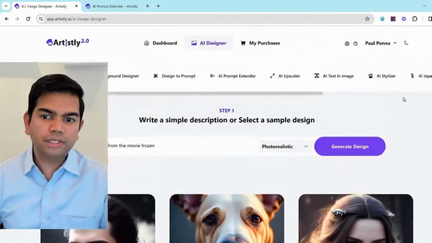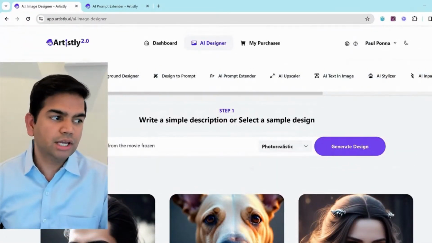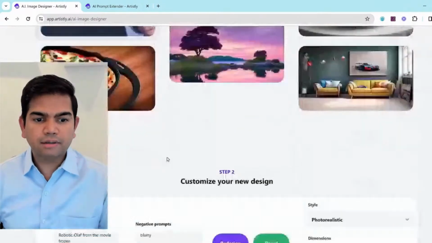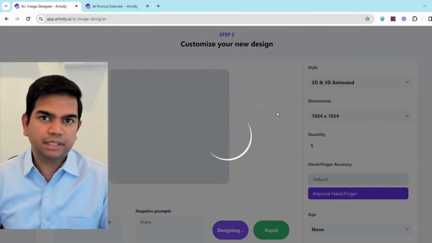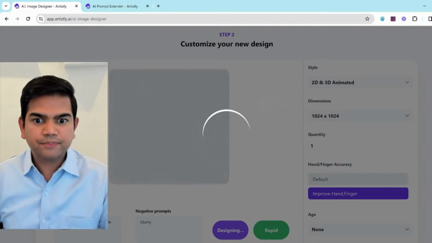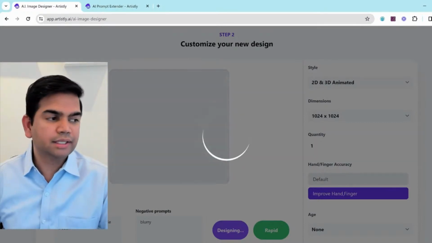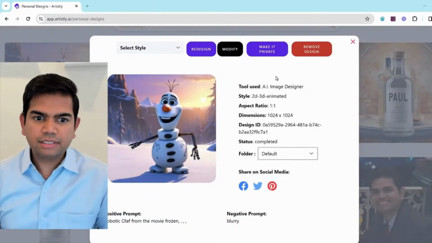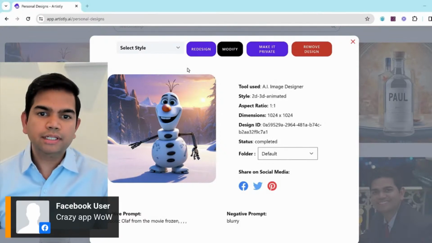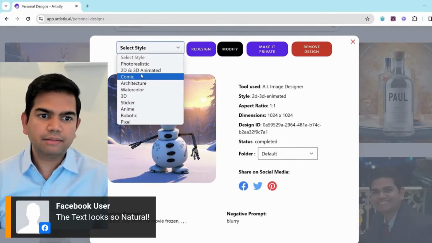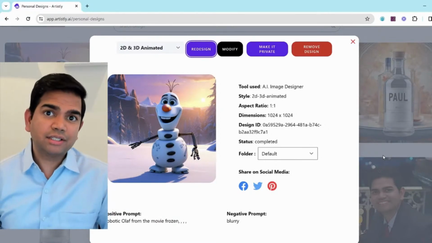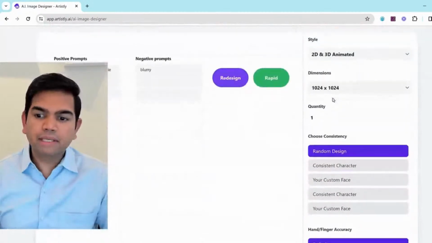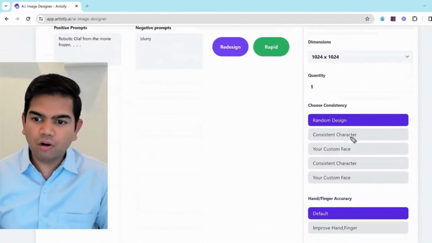And also the other thing is this also applies to images that you already generated. So for example, if I click on this option right here and I click on, let's say 2D or 3D, whatever it might be, and I click redesign here. Let's hypothetically say I did that, right? Now what happens is that once the image is generated in your personal designs, when you're redesigning it, so let's say I click on the 2D and do the redesign here like so, what you can actually do is keep the consistent character option here.